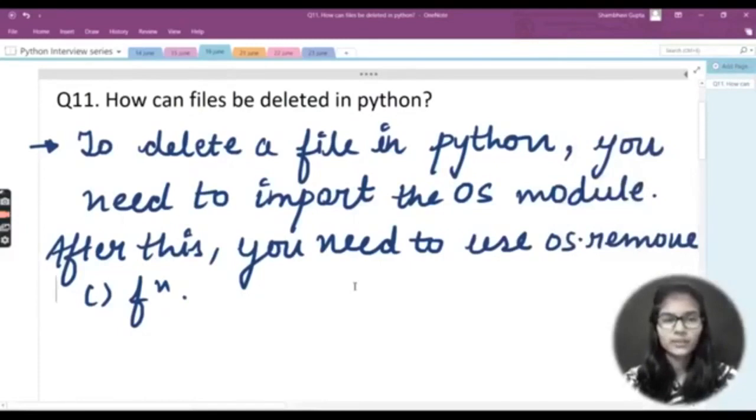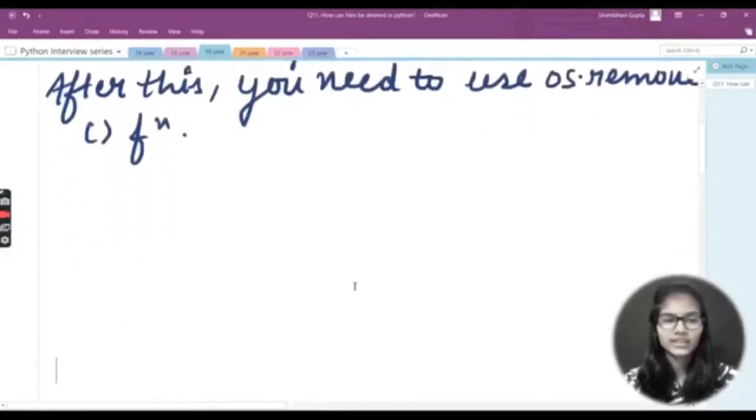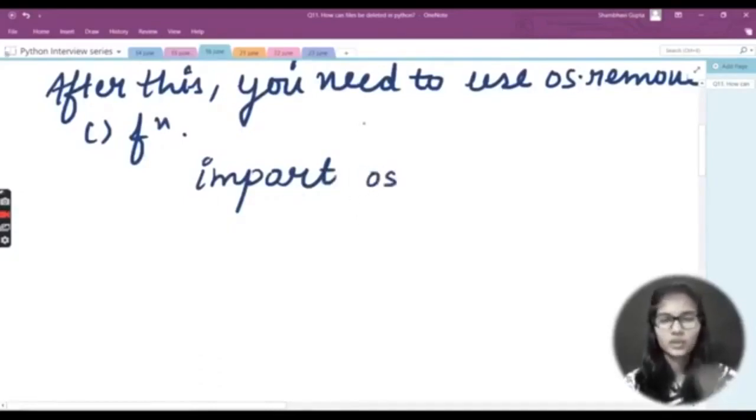So now let's write out the program and see how these things actually work, right? First of all, let me write out the code here. The very first thing is to import os. OS will be in small letters, not in capital. Make sure to remember that. Import os. Now, after that, you need to write os.remove, and into the brackets you need to write, let's say, any file name.